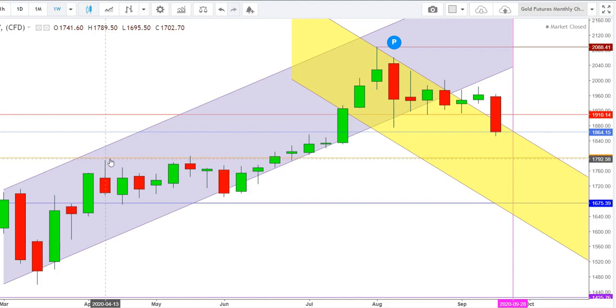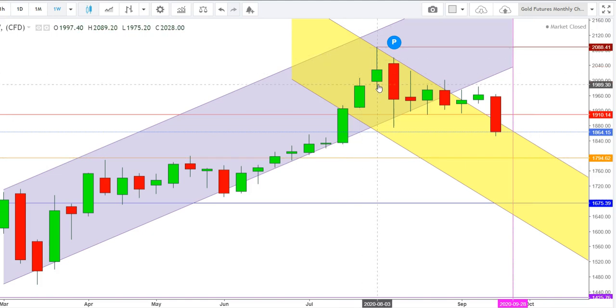This resistance that the gold futures witnessed during the months of April to June 2020 has now turned into a strong support for gold futures, because the gold futures have traded for a long time above this resistance level. So now this level of 1794 seems to be a strong support level in case of a steep fall from the current levels. I find that the gold futures will find their immediate support at the levels of $1794.